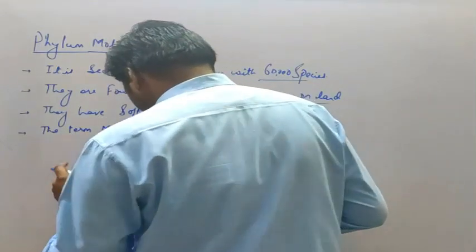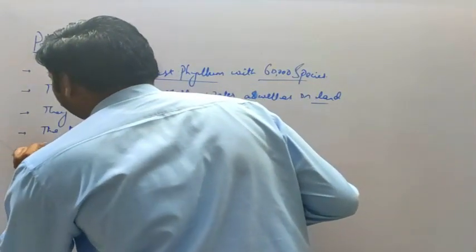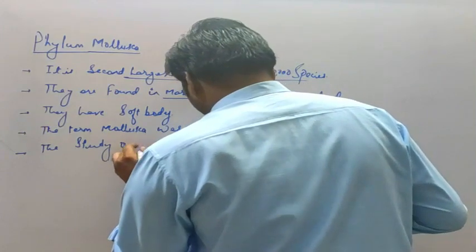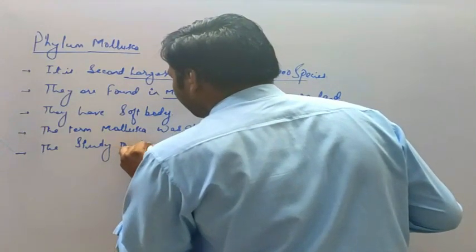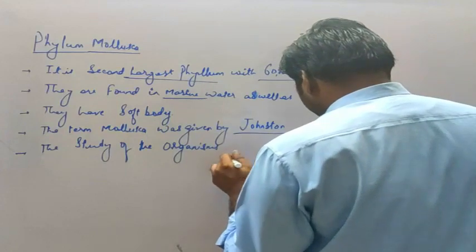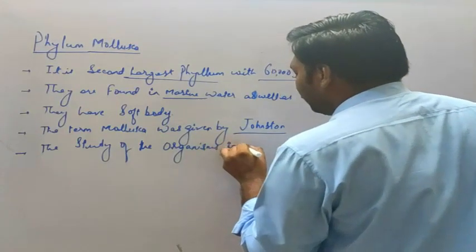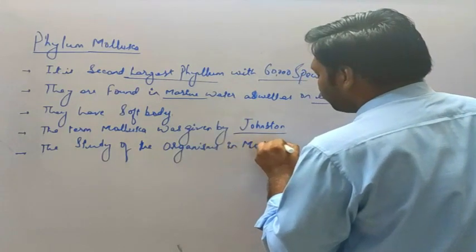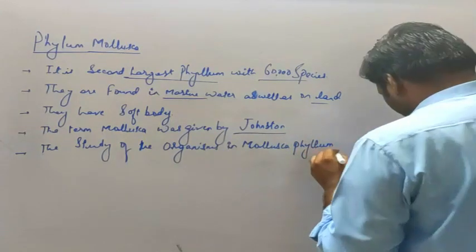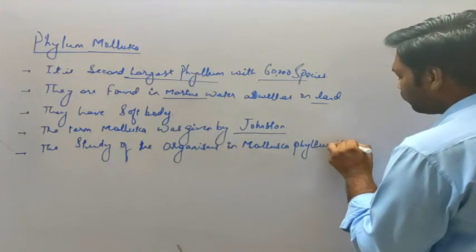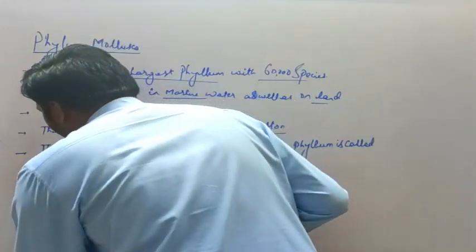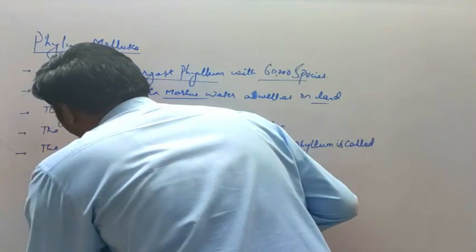Next, the study of organisms in the phylum Mollusca is called malacology.